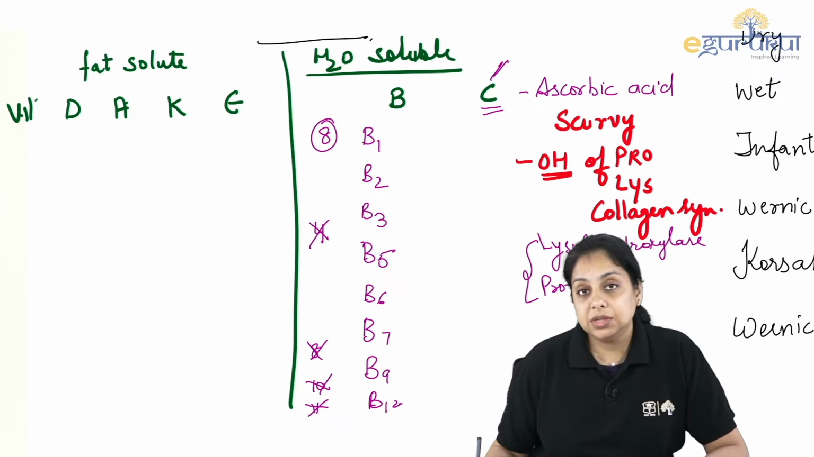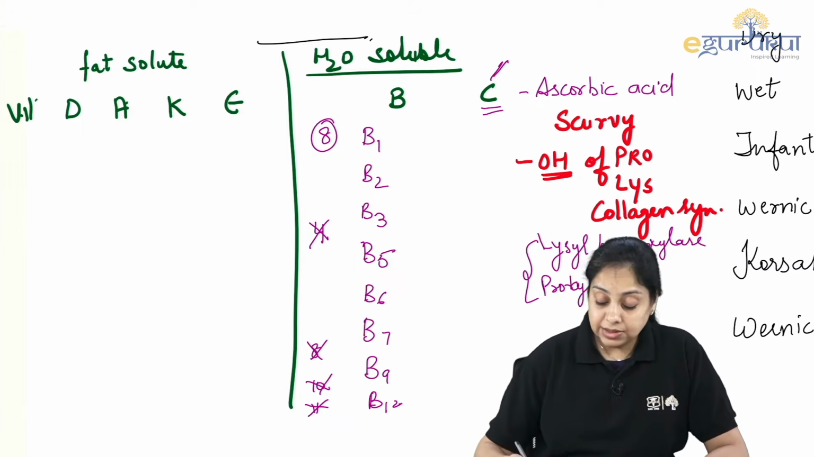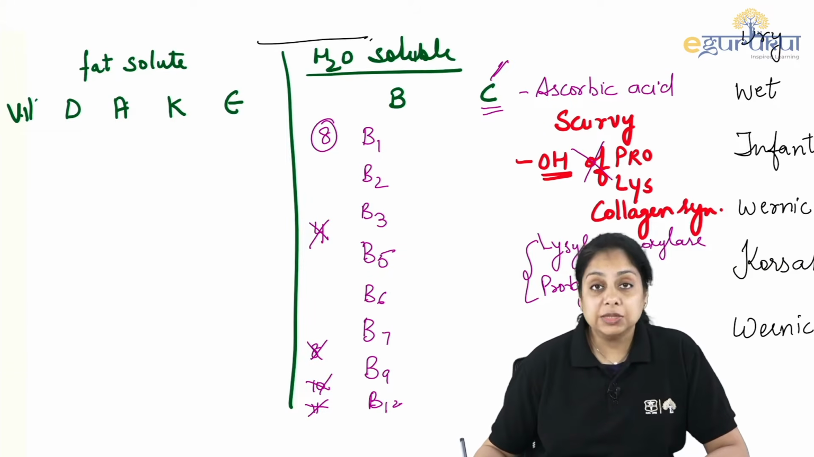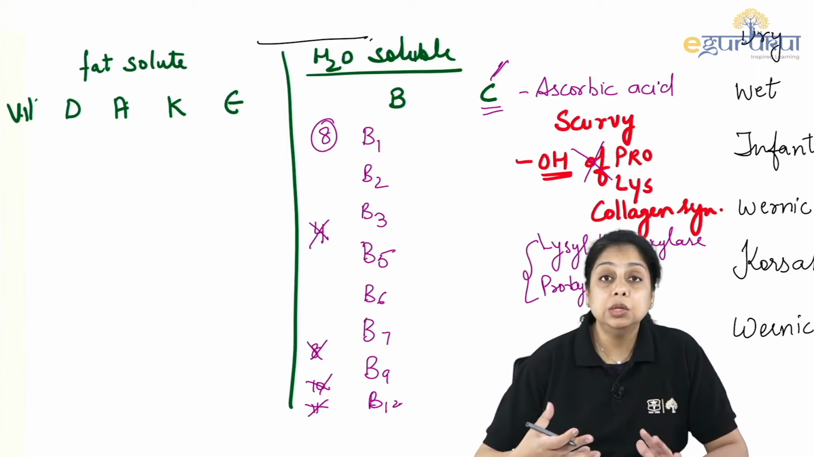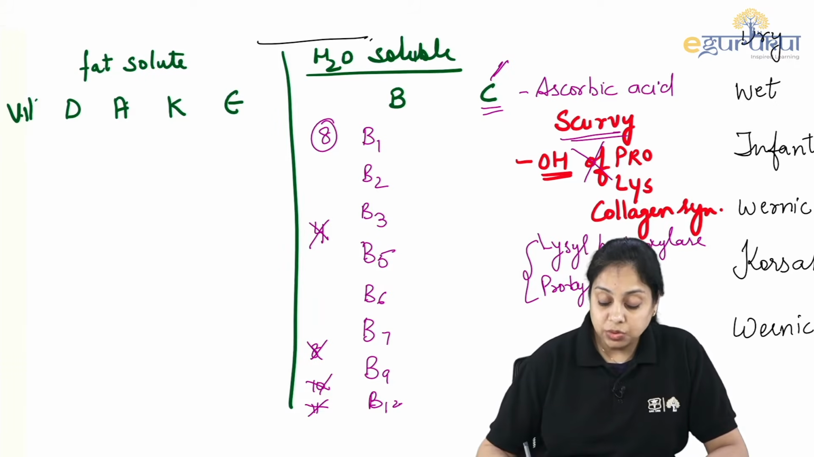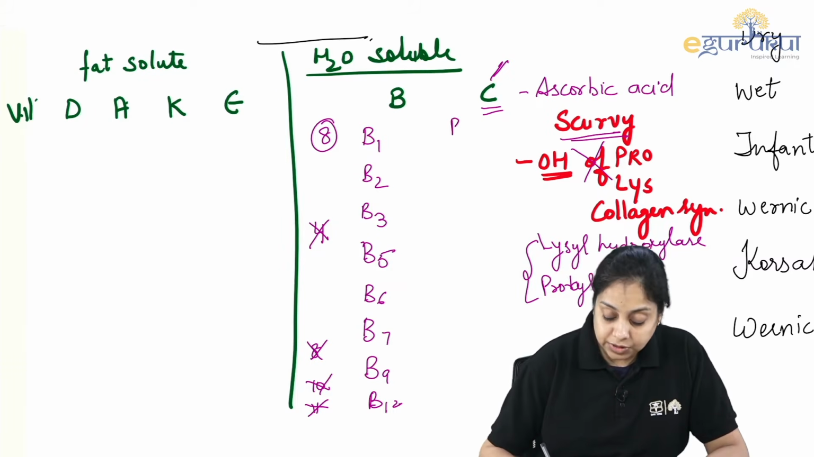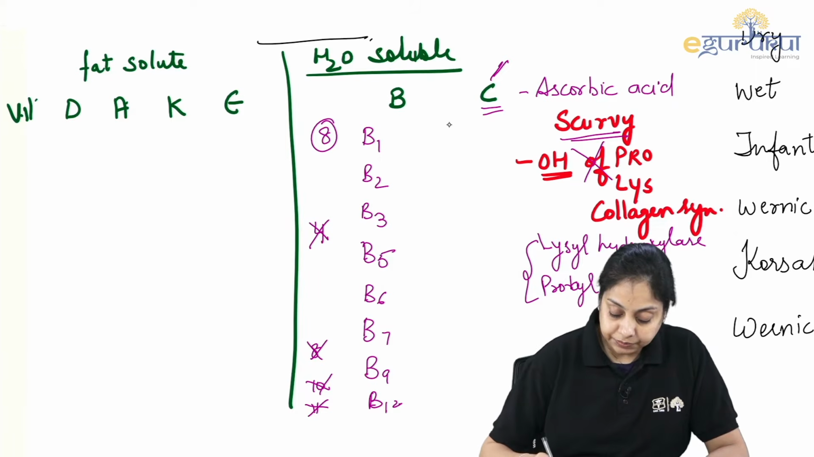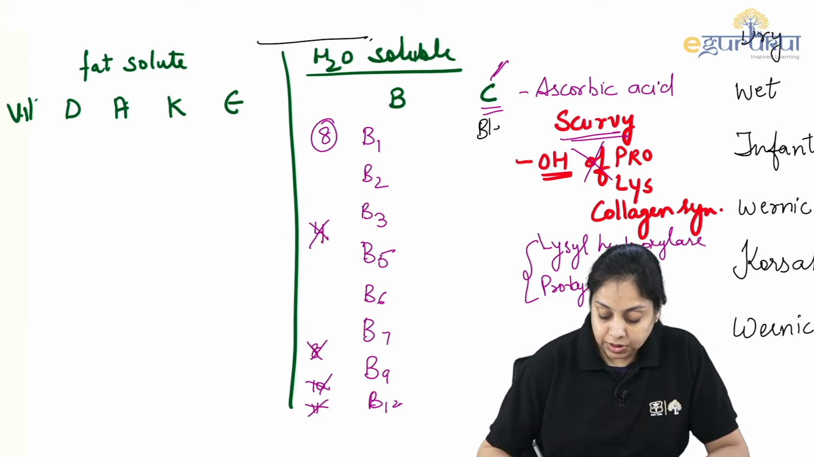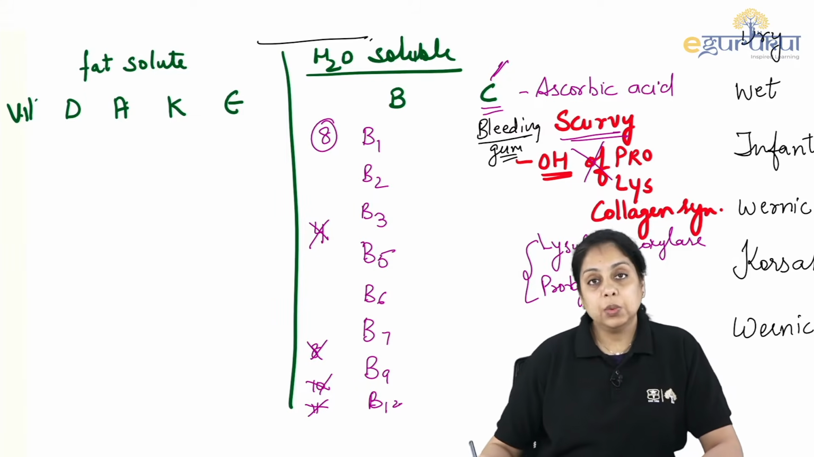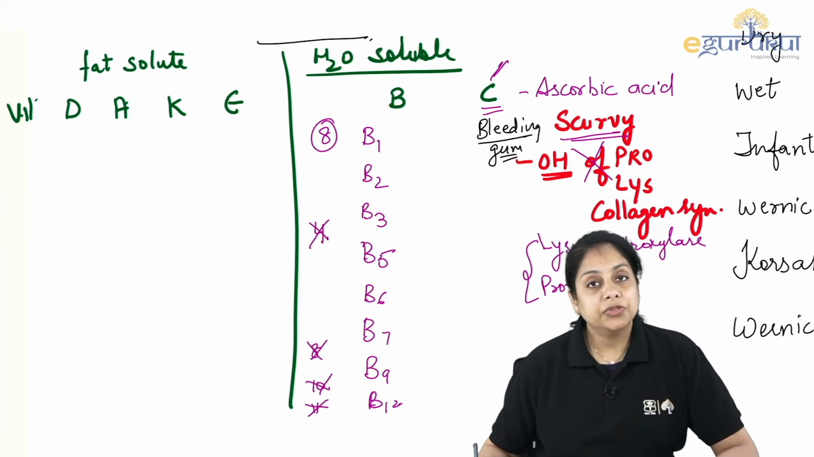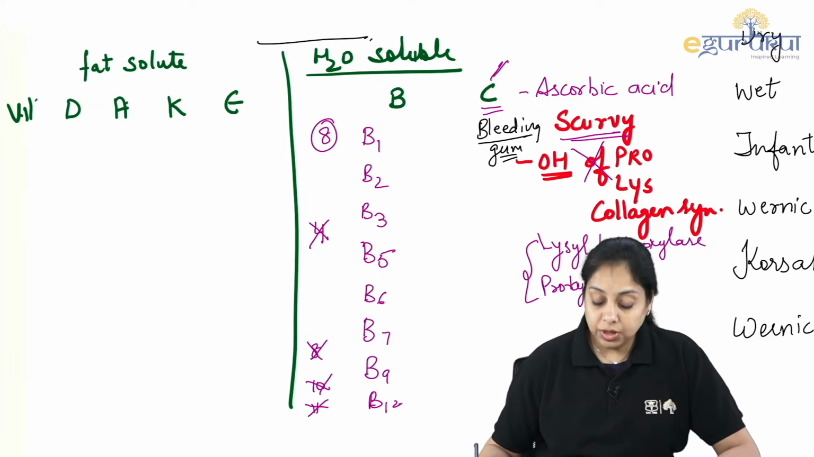If there is a deficiency of vitamin C, then this hydroxylation does not take place properly. So the collagen is loosened. That is leading to scurvy. Scurvy is your bleeding gums. So if you have a question in the exam related to this, why do the gums bleed in vitamin C deficiency? Because of the improper hydroxylation of the collagen.